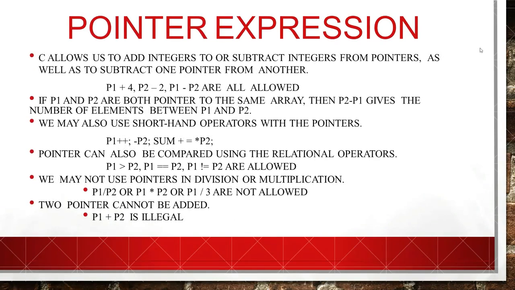C allows us to add integers to or subtract integers from pointers, as well as to subtract one pointer from another. p1 plus 4, p2 minus 2, p1 minus p2 are all allowed. If p1 and p2 both point to the same array, then p2 minus p1 gives the number of elements between p1 and p2.